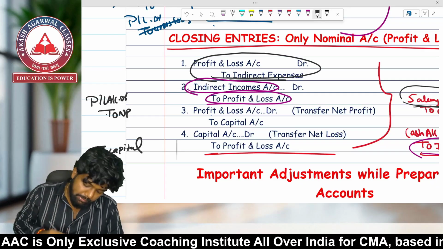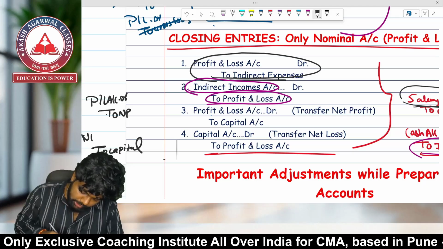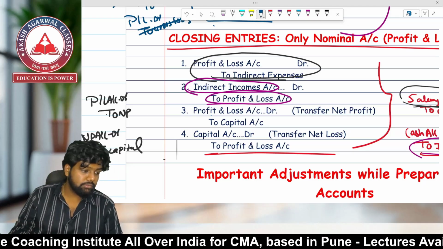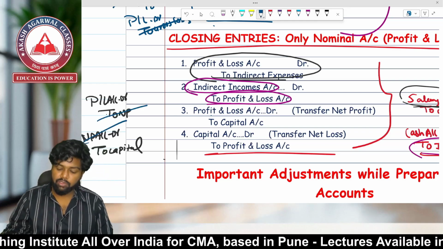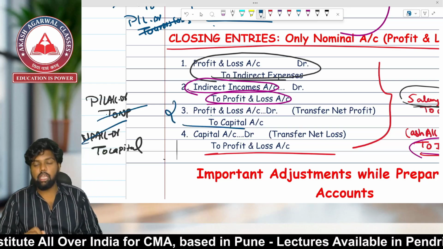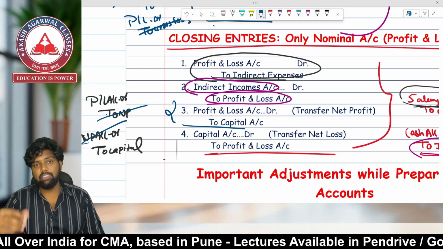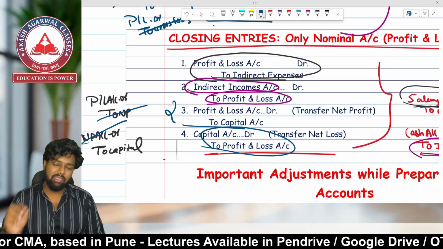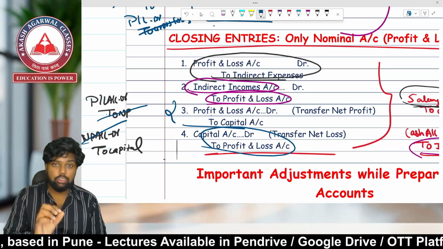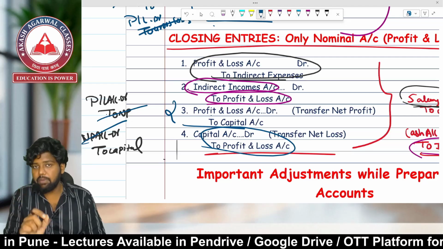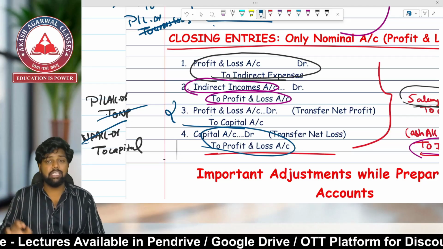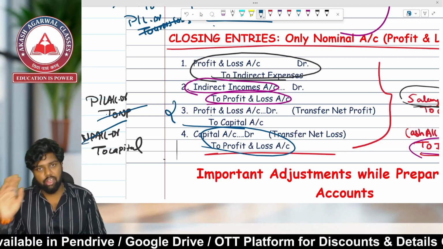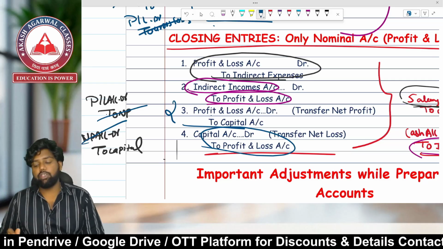And which account will be debited? Net profit, because it is a nominal account. Net profit account debit to capital over here. Net profit cut: P&L account debit to capital for transfer of net profit. If it is a net loss, the entry will be reversed: capital account debit to P&L. Very, very simple. All these closing entries will help you with posting, and you will get more clarity on how to record transactions in a trading account as well as in a profit and loss account.